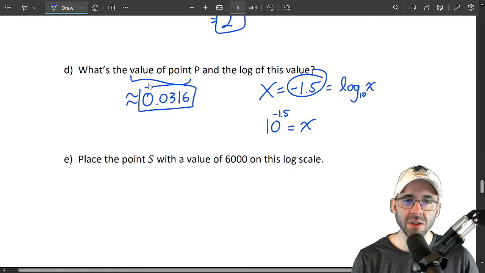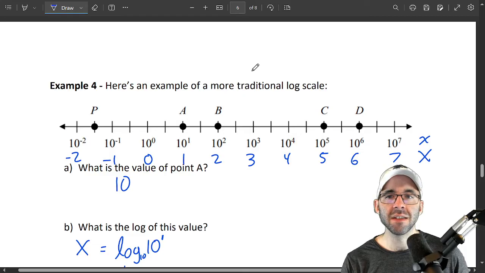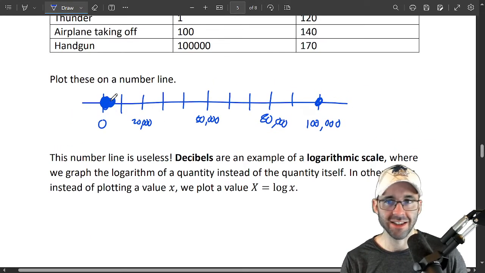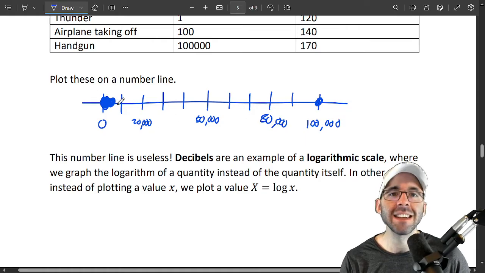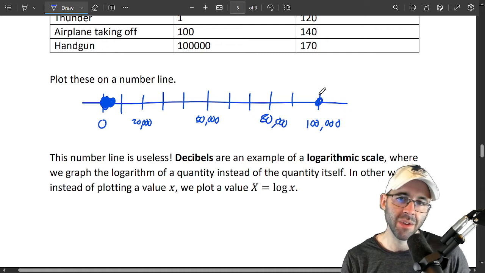So sometimes it can be a little tricky to read these, but you can see much more information on a log scale than, again, you could on a linear scale. Linear scale's terrible. You can't see anything on a linear scale. Everything's clustered together, and they got something that's really big that screws up the frame.